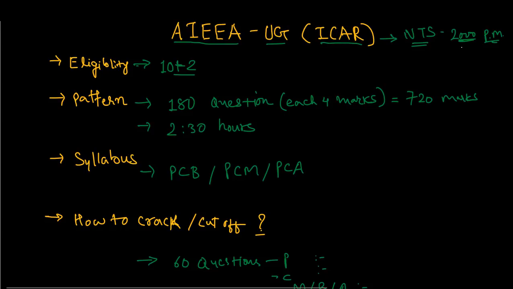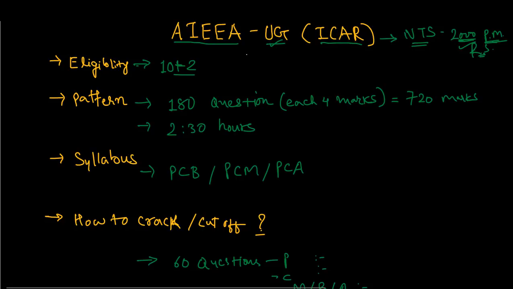Suppose you are from a state of domicile like UP and you are taking admission in a university outside UP, anywhere in India, you are still provided 2000 rupees per month for your studies throughout the year of your UG program. That is given by the ICAR Institute.